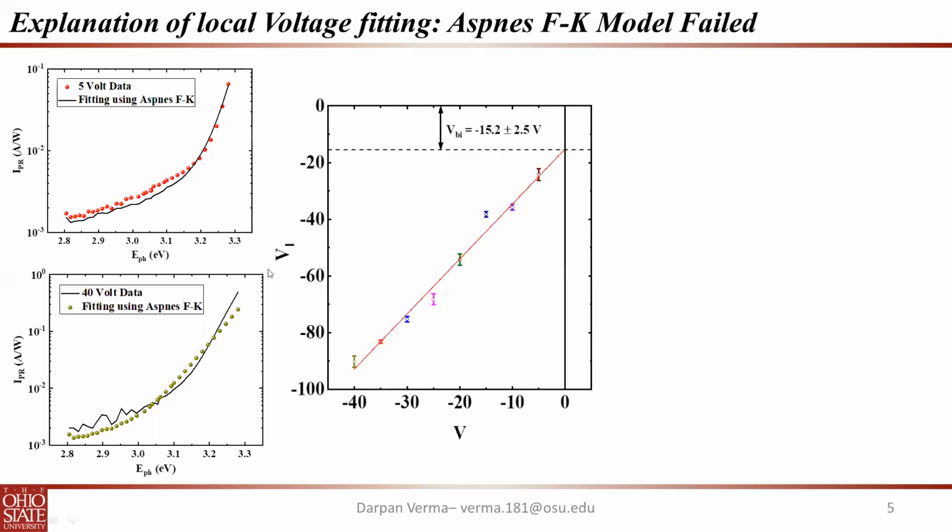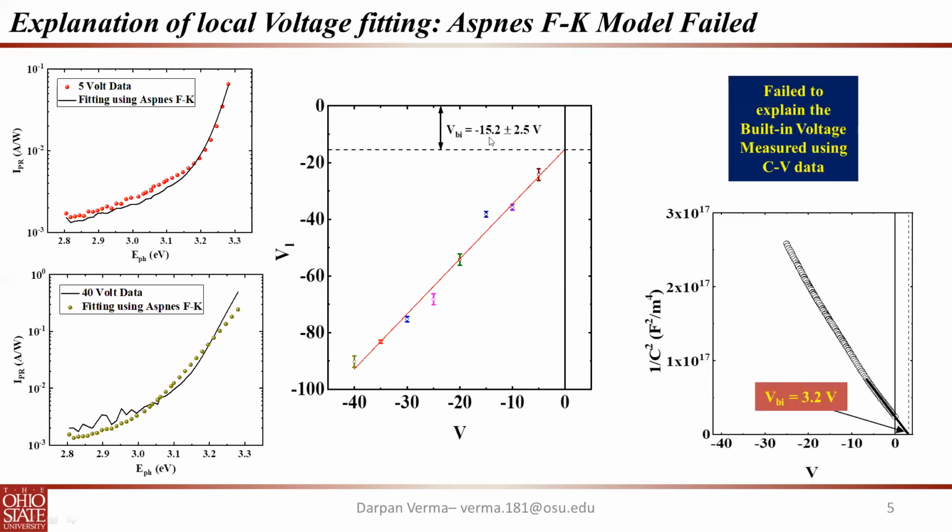Finally, we get the local voltage values and plot them with respect to applied voltage, and we get a linear fitting. When we extrapolate this line, we see that it gives us VBI. Now this VBI comes out to be 15.2, whereas the 1 by C square versus V plot gives us a VBI of 3.2.